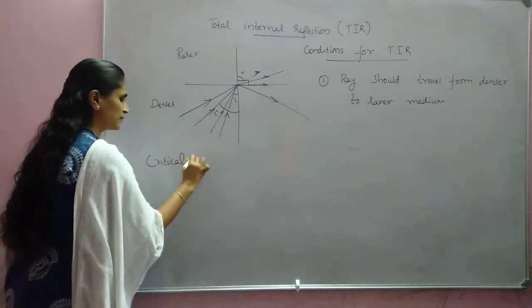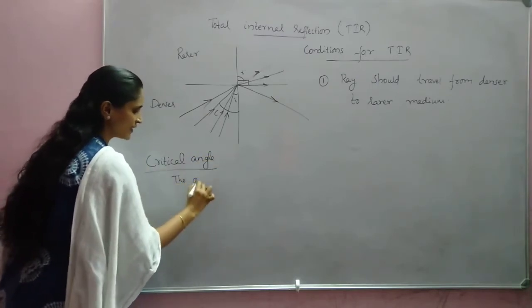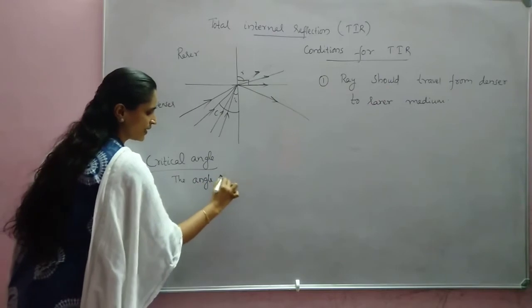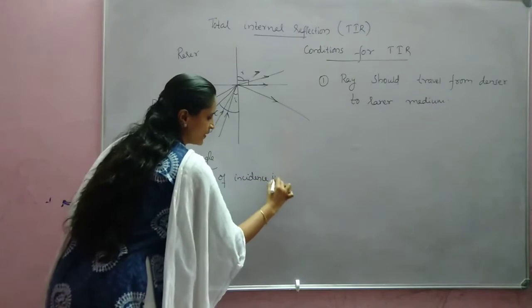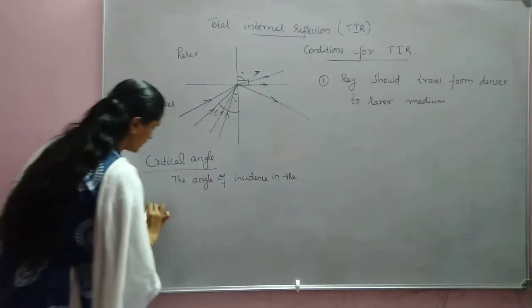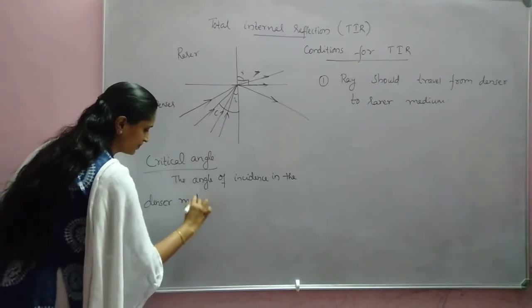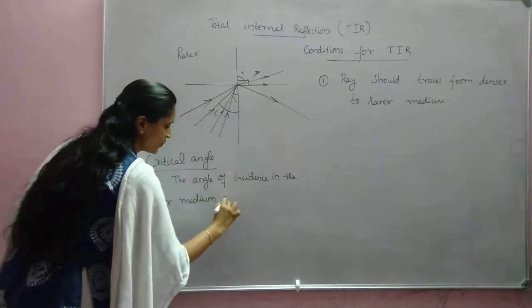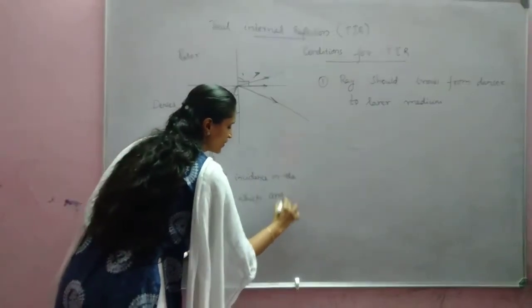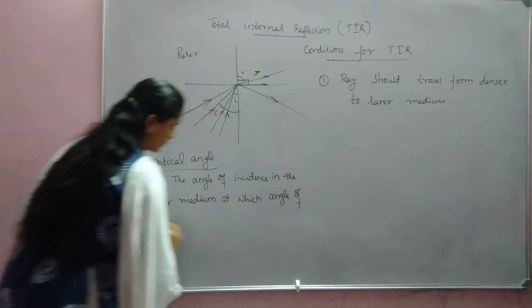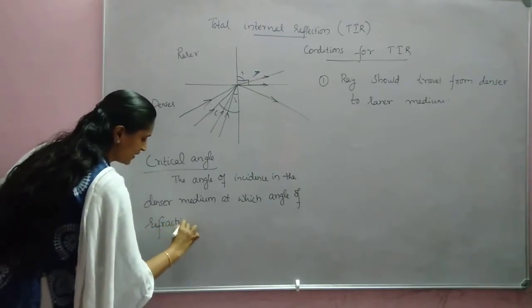The angle of incidence in the denser medium at which the angle of refraction becomes 90 degrees.